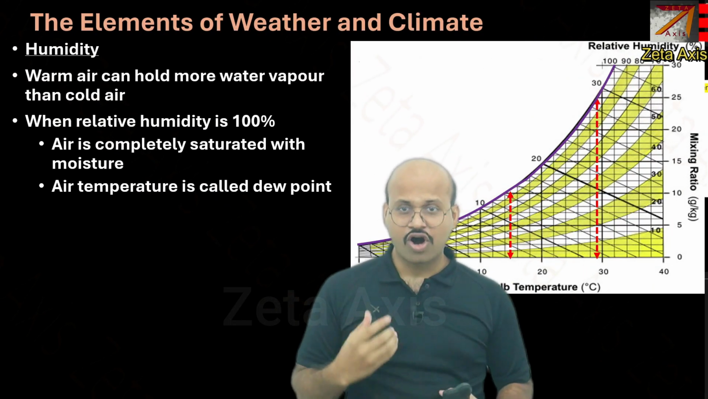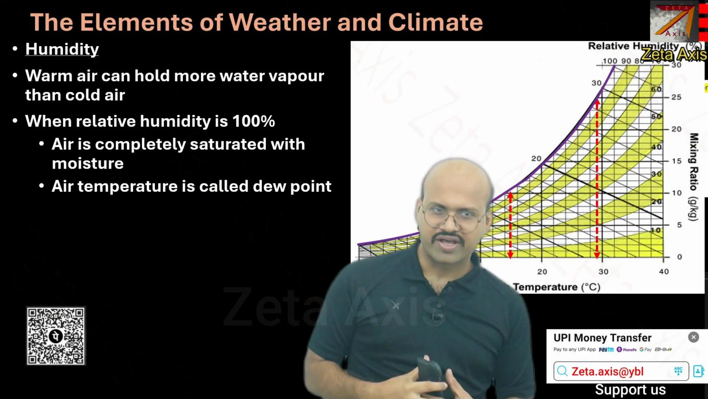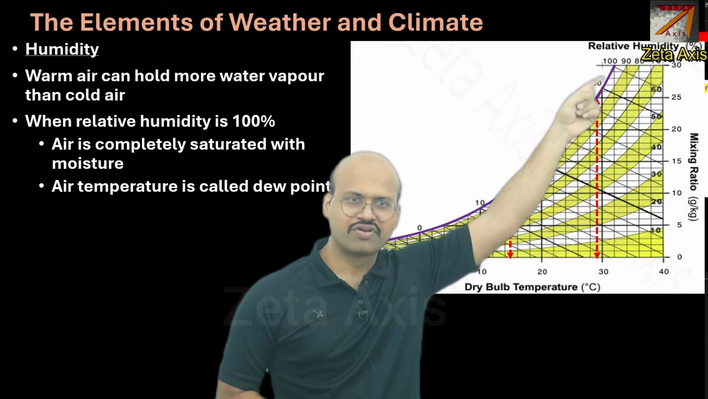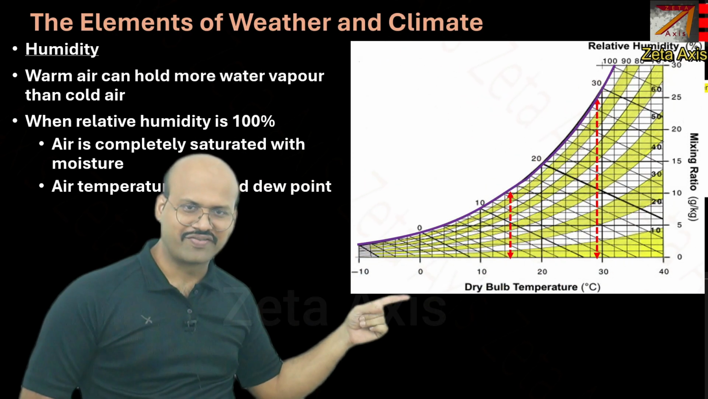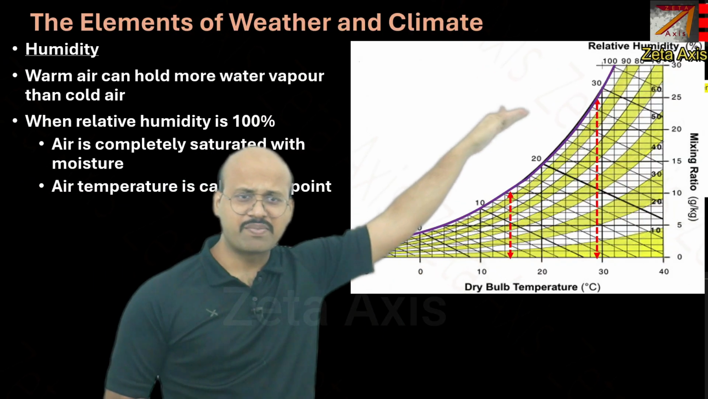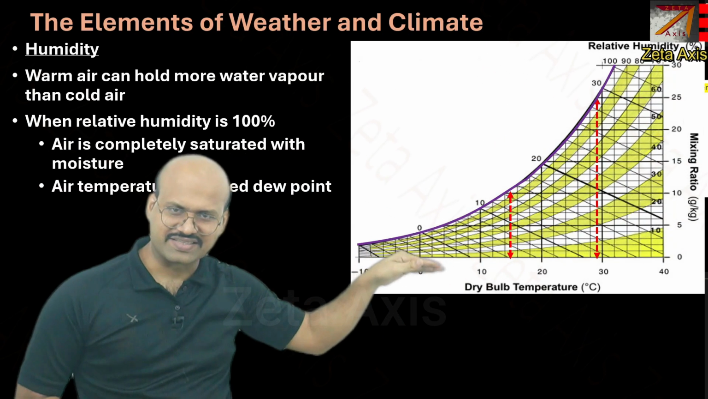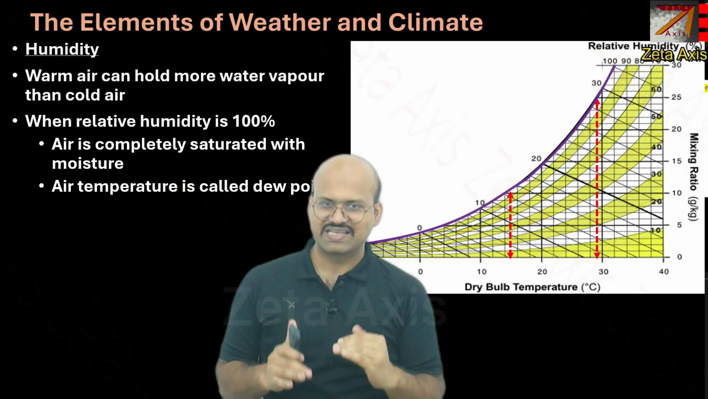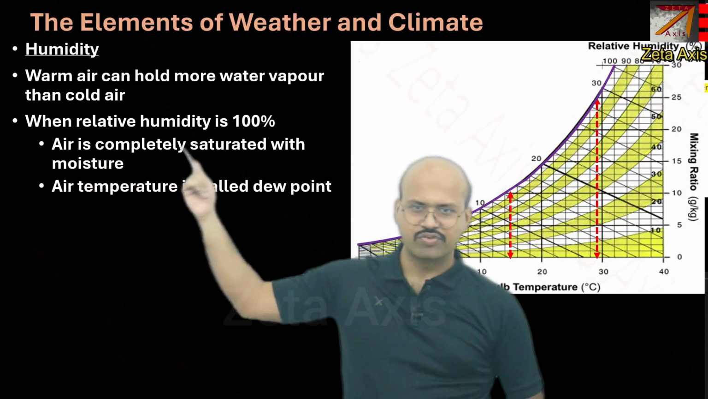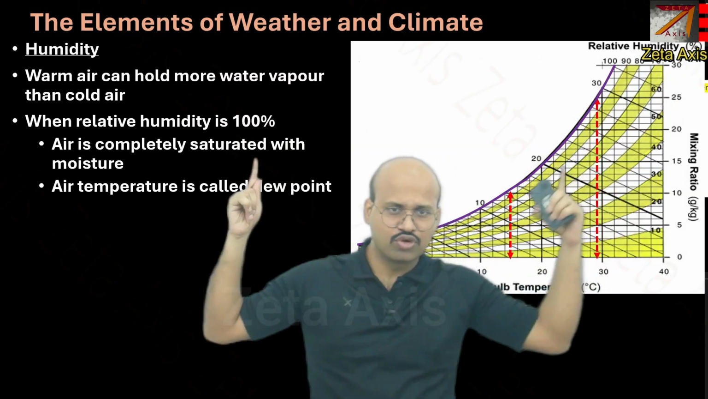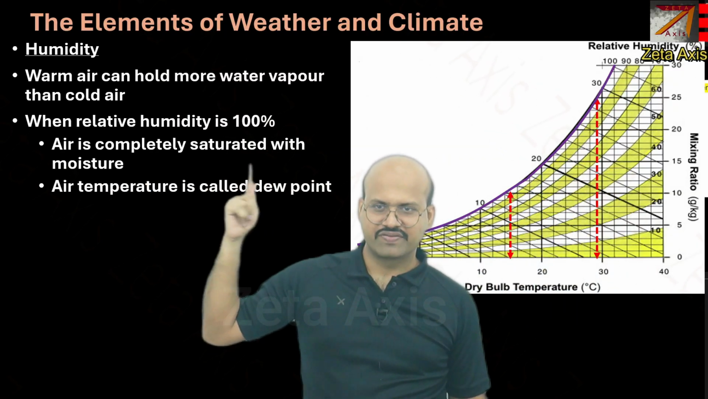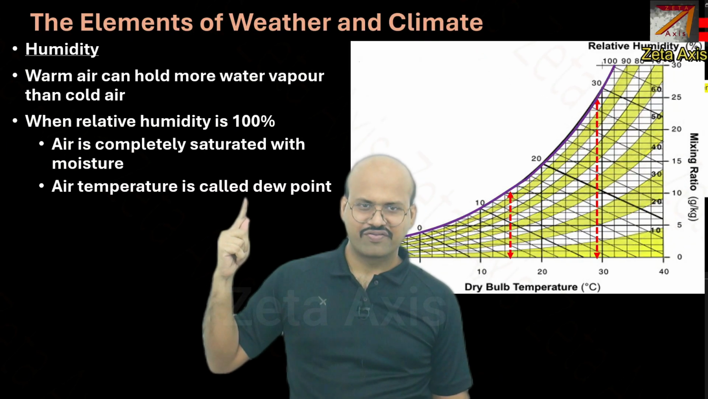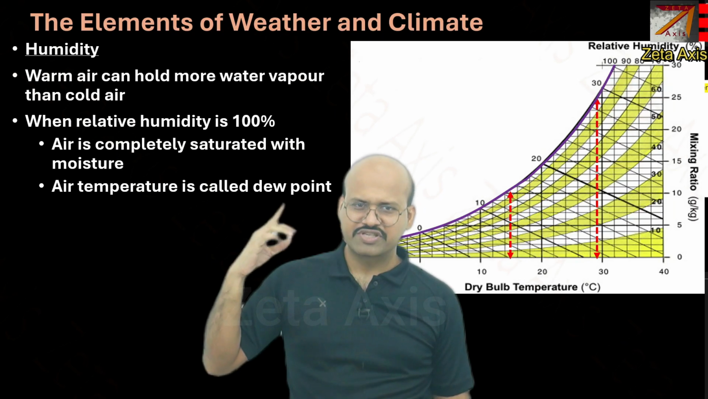So we have seen that warm air can hold more water vapor than cold air. So here you can clearly see that when the temperature of the air rises, it can hold this much amount of water vapor. But when it is cooler, when the temperature is around 10 or 0 degrees Celsius, the amount of water vapor carried in the air decreases. So warm air can carry a large amount of moisture, cold air can carry less. And when relative humidity is 100%, that is, it is on this blue line, air is completely saturated with moisture. This air temperature is called the dew point. And here the moisture will condense to give clouds or precipitate in different forms.